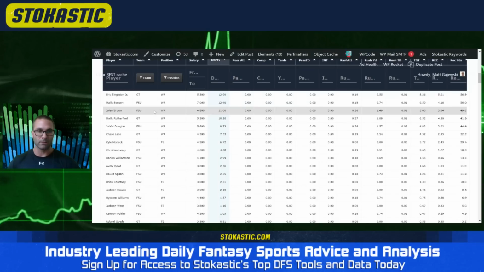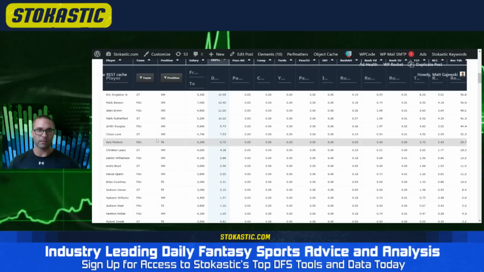At tight end, Kyle Morlock is back. And I think there's a chance he plays a pretty good amount. So obviously no Jaheim Bell for Florida State, but they don't really have a lot of backups. It's Brian Courtney, Jackson West, players we don't really know that well. Morlock played a lot last year, over 45% of the routes with Jaheim Bell. They ran 12 personnel quite a bit. He's an interesting dart throw.